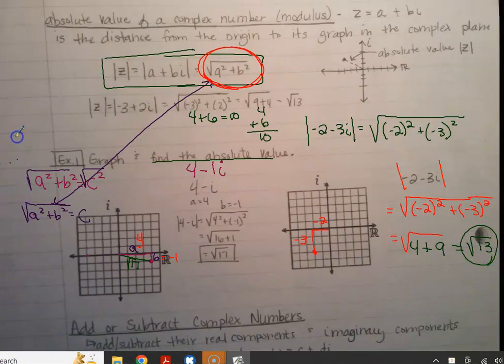So after you plotted the point, you really don't need that -2 -3i. And you don't have to plot it to even solve it either. But I wanted a way for us to get some extra practice of graphing. But yeah, you wouldn't even have to graph it in order to find your absolute value. You just have to use the formula. So you're not solving it like an algebra problem to find a variable. It's not like that. Nope.